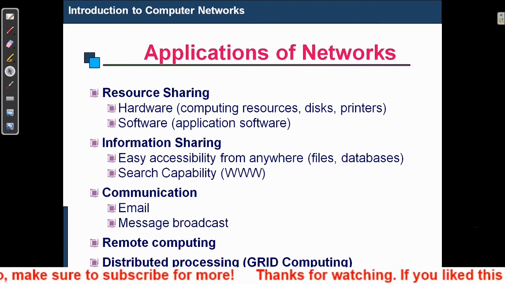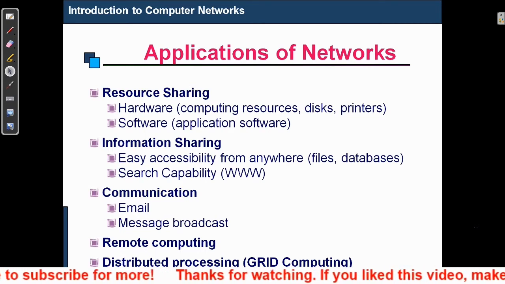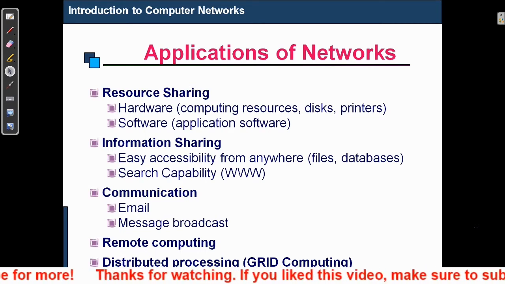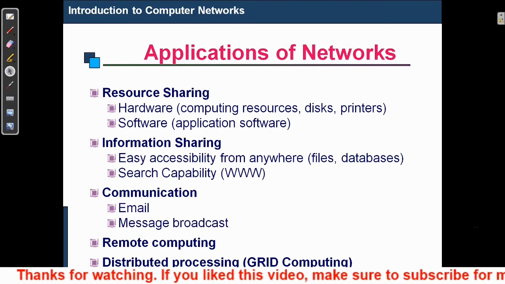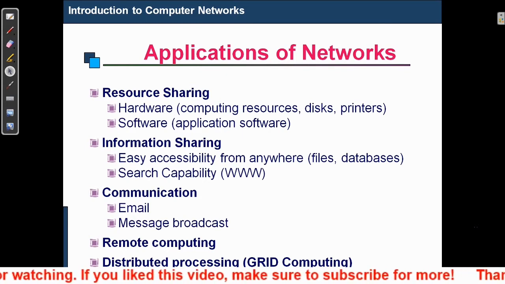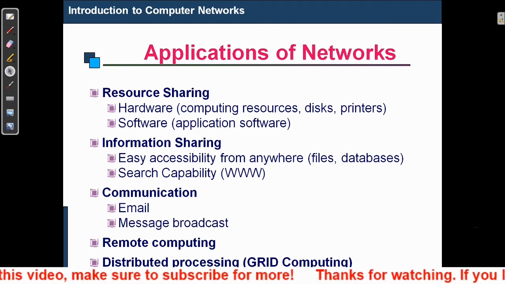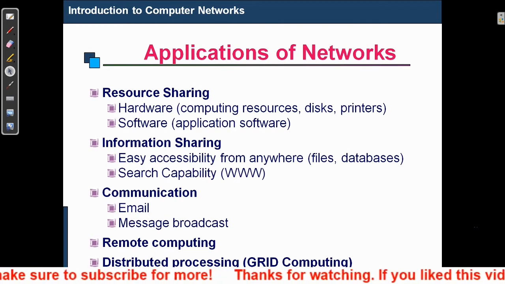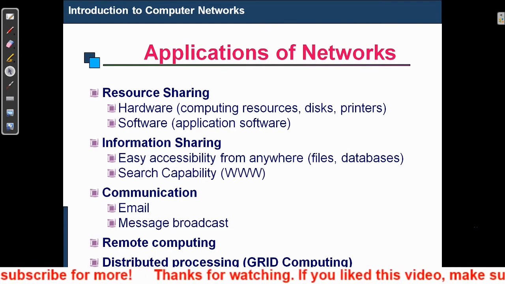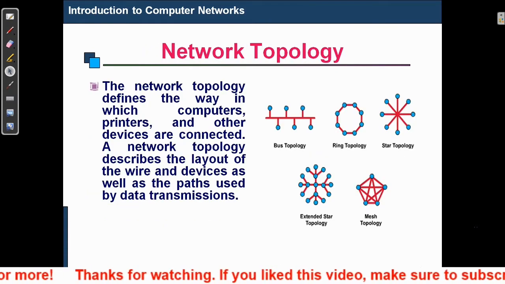And the third one is distributed processing. Distributed processing is a method in which we can distribute the system all across the network to provide a centralized system. Examples of distributed processing are railway networks and banking networks.